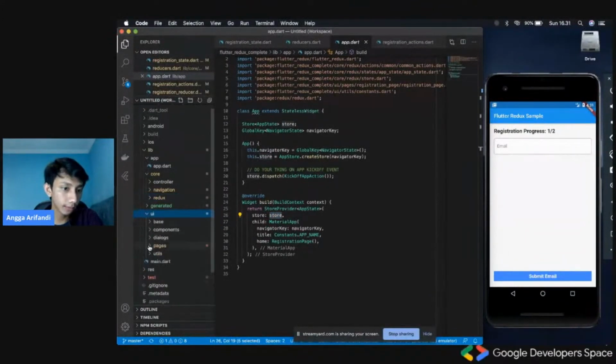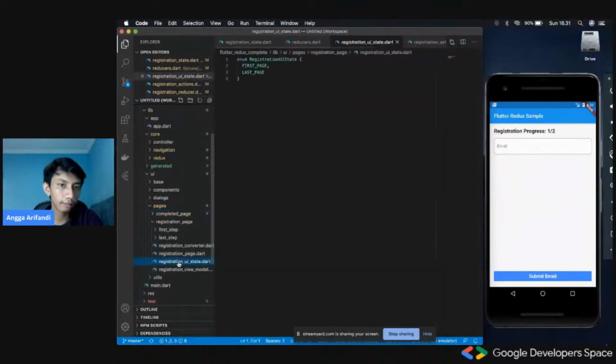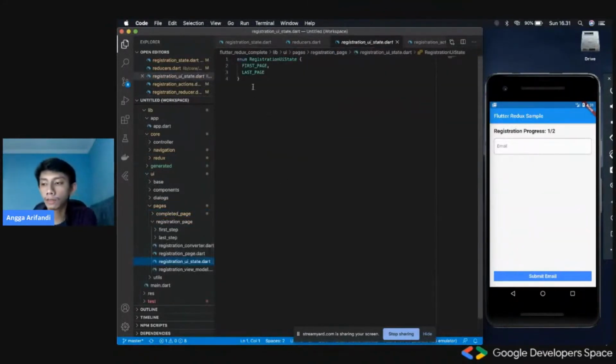For example, my UI state was basically just an enum. This is also a good rule of thumb. In Redux, we should separate the app state, the global state, which is the state for everything inside the app, and the local state.